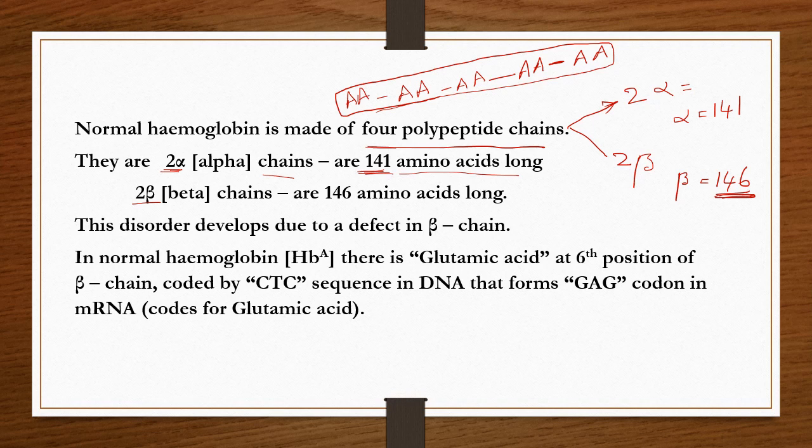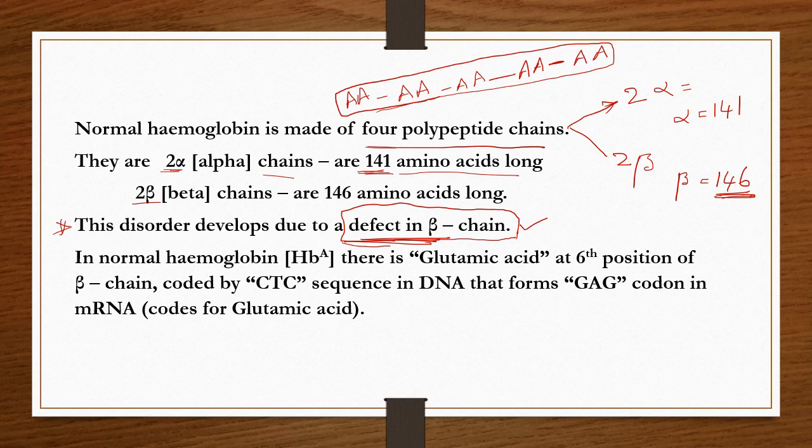Now sickle cell anemia develops due to a defect in the beta chain. So in the alpha and beta chains, the sickle cell anemia is developed due to the defect in the beta chain. So for that we discussed the polypeptide chains in the hemoglobin. This is one point in the objective again. So the sickle cell anemia disorder develops due to a defect in the beta chain.